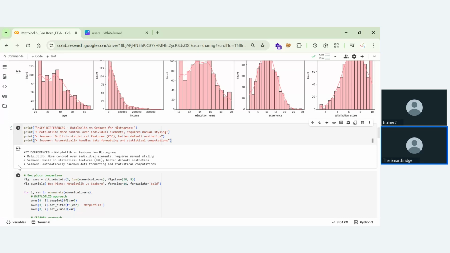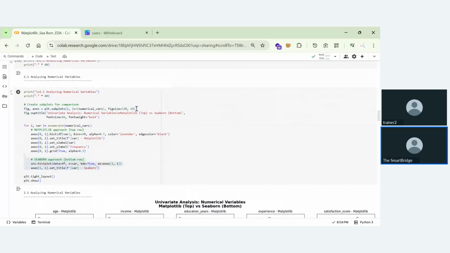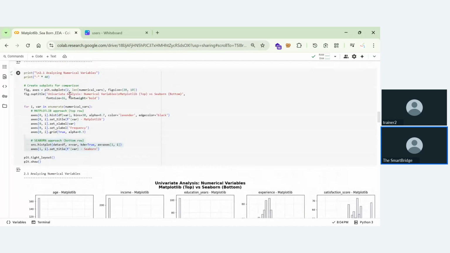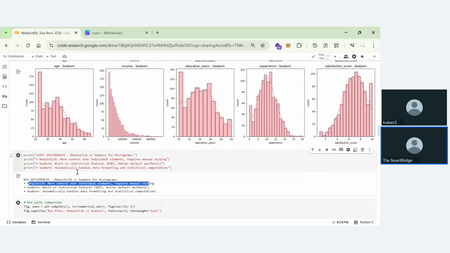You can see that the key difference is that Matplotlib has more control over individual items, and it requires manual specification. As I discussed with lavender, we can also set the figure size, the bins, the background color, the axis, and the font size. If I set the font size to 20, the font size will increase here. So everything we need to define in Matplotlib. Coming to Seaborn, it's built in. You don't need to define everything. Automatically it will get the features.